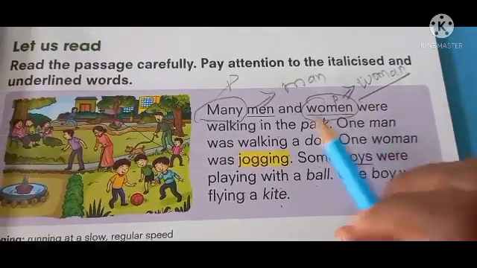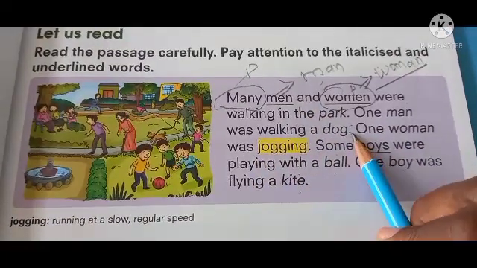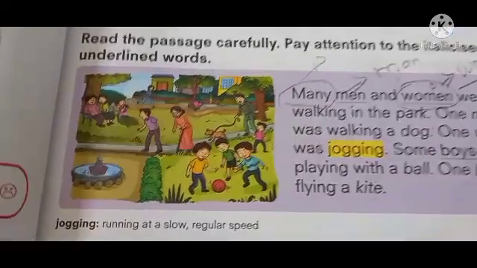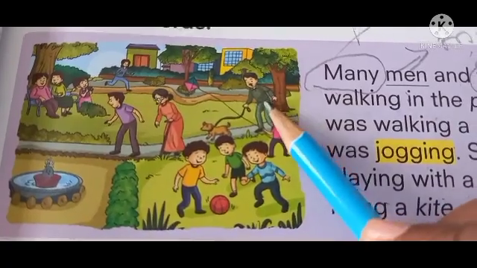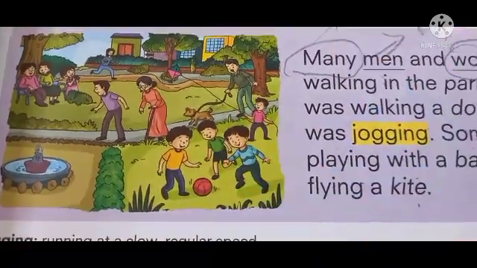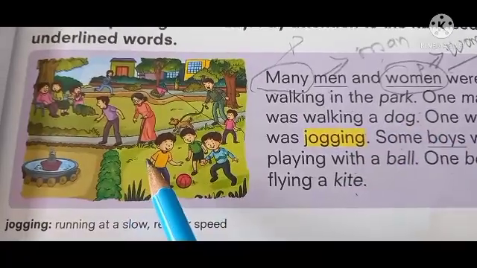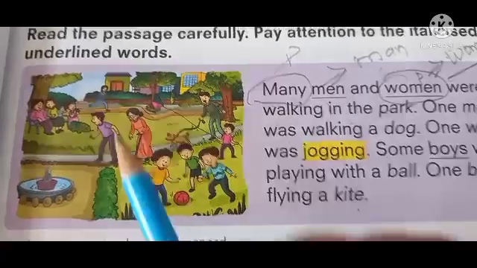Woman, women, man, men were walking in the park. One man, only one man, was walking a dog. One woman was jogging. Where is she? I think this one.